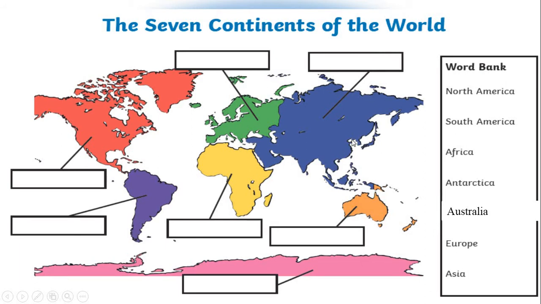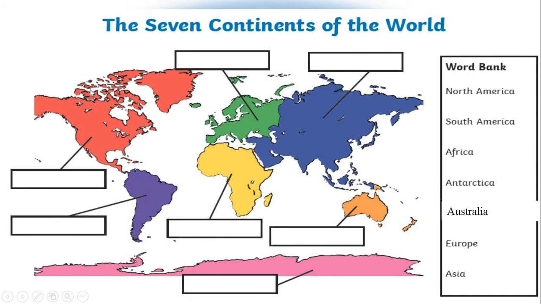Asia. Yes, we are in the Asian continent, and this is the continent of Asia. And here the continent of Europe. And here the continent of Africa, the continent of Australia. The continent of Australia is a special continent because it is called an island continent, and it is the smallest continent.